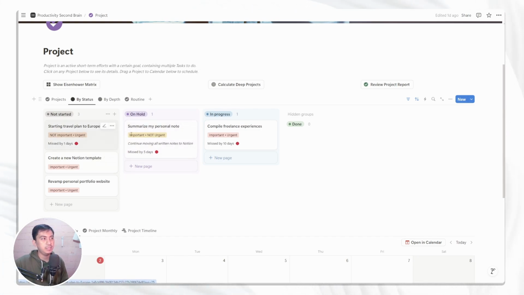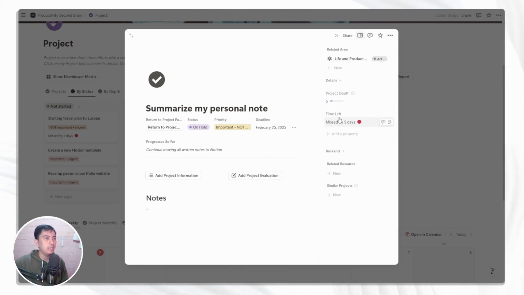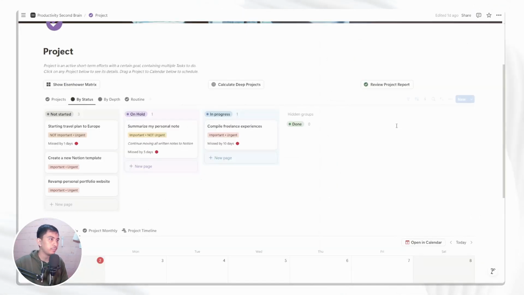And yeah, the same details actually, like the priority, and these are deadlines. If we click this project, for example, you will see that time left is related to the deadline. So if you change the deadline, then you will see how much time you'll have left to finish this project.